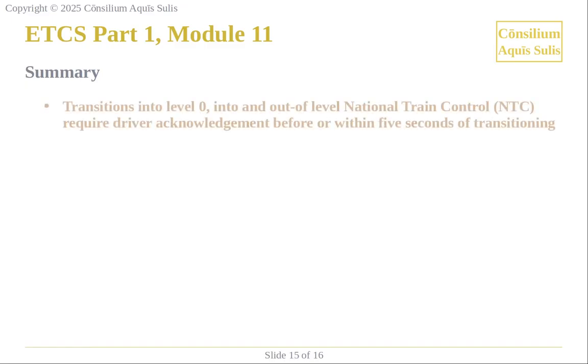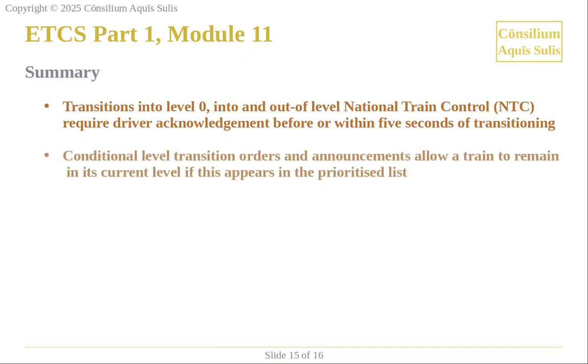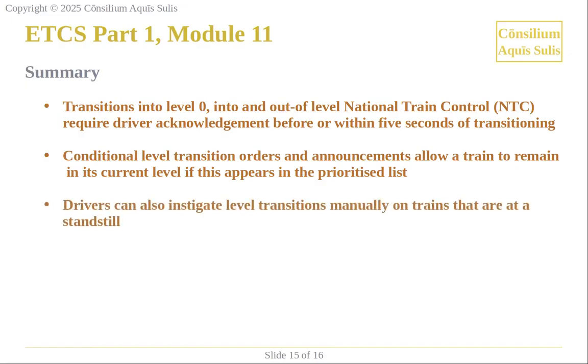Transitions into Level 0 and into and out of Level National Train Control (NTC) require driver acknowledgement before or within 5 seconds of transitioning. Conditional level transition orders and announcements allow a train to remain in its current level if this appears in the prioritised list. Drivers can also instigate level transitions manually on trains that are at a standstill.